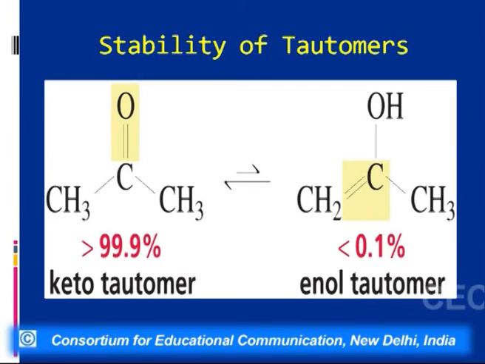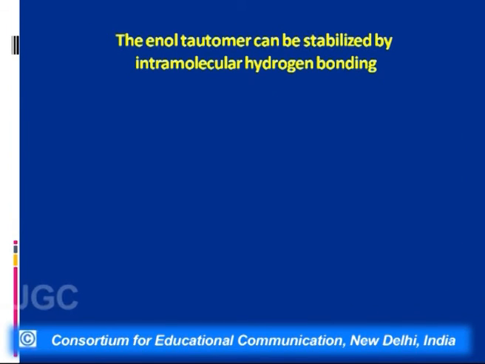Generally what we find is that the keto form is more stable as compared to the enol form, because in the keto form the bond strength of C double bond O is more as compared to the bond strength of C double bond C. So the keto form is more stable, and in water it is 99.9% acetone and only 0.1% is the enolic form. But this order of stability may change in different solvents and also due to the structures.